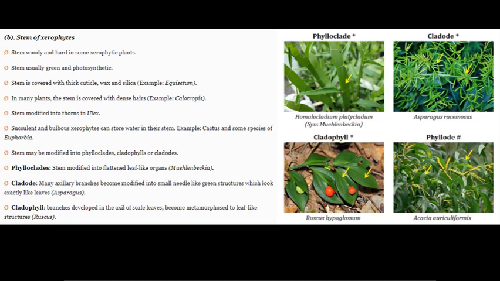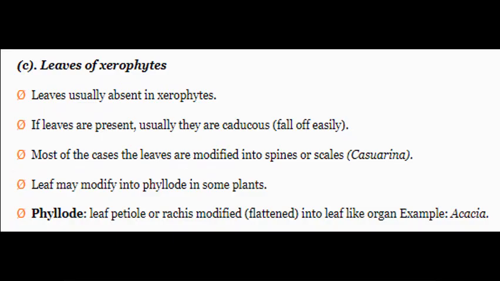Finally, the cladophylls: branches developed in the axil of the scale leaves become metamorphosed to leaf-like structures. The example is Ruscus. In the picture, Ruscus hypoglossum, you can see the cladophylls on the leaves. Leaves of the xerophytes: how do these particular leaves look like? Leaves usually absent in the xerophytes. If leaves are present, usually they are